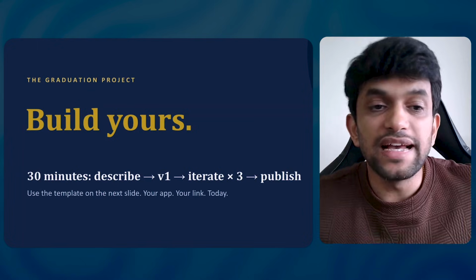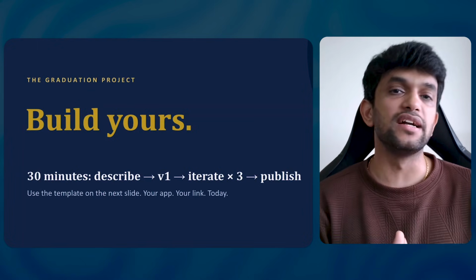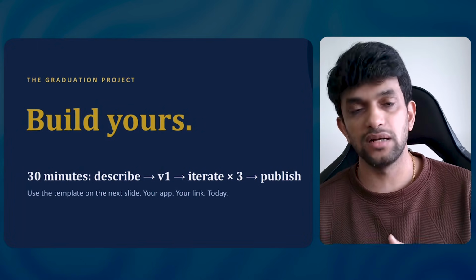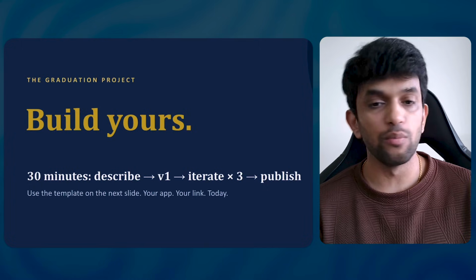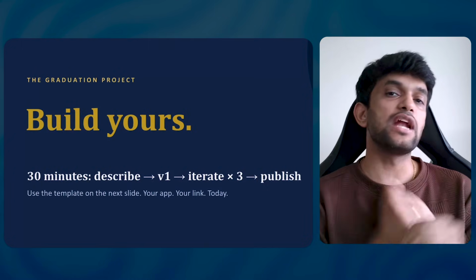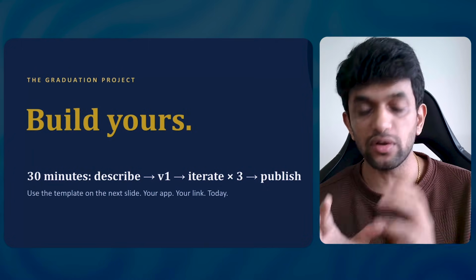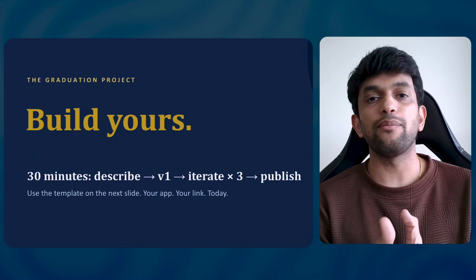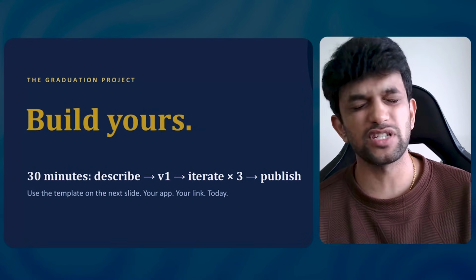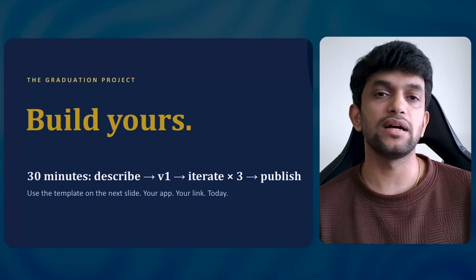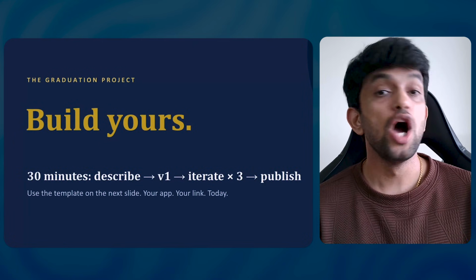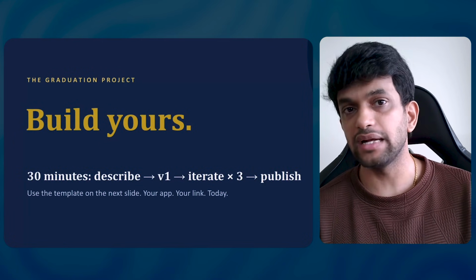So what I would suggest is, guys, next what you have to do is spend 30 minutes, describe an app which you would want to build, then work on it, iterate what features you will have, what you want your app to do, and publish and share it with your friends. Start with a basic app, habit tracker, sleep tracker, or you can do a productivity planner, right? These are some basic apps which you can do immediately. Trust me, you can even create games. People are creating games using this.